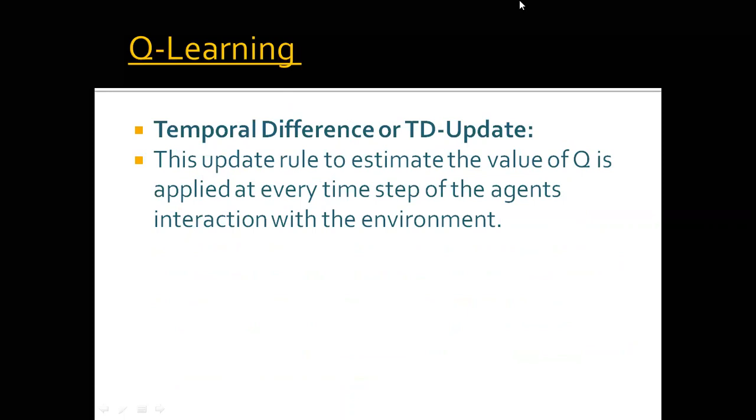The third one is the temporal difference, or the TD update. As we have already seen, we estimate the value of Q. So we can say the value is getting updated, or the value can improve at every step of the agent interaction. The difference between the value which we have updated and the value which we have already calculated is defined by the term temporal difference, or the TD update. So we are updating the value to estimate the value of Q, that is the mapping from the states to the actions.